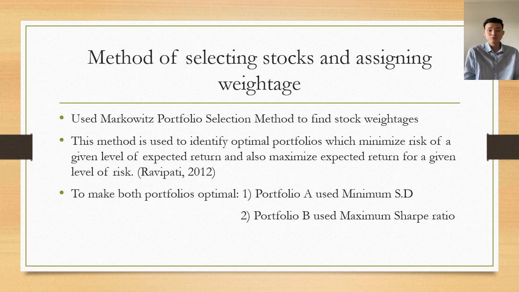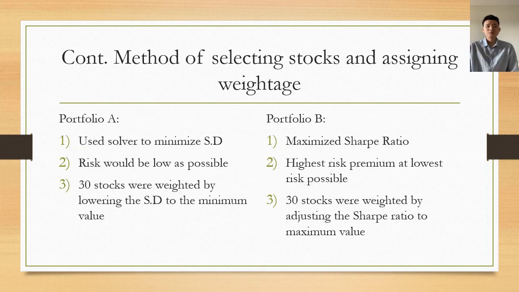To make both of the portfolios optimal, we use minimum standard deviation for Portfolio A, and for Portfolio B, we have used the maximum Sharpe ratio. In continuation, we have used the solver to form Portfolio A by minimizing the standard deviation so that the risk will be as low as possible. By performing a multi-stage filtering, we come up with a total of 30 stocks, which meet the constraints set by our client. The stocks were then weighted by lowering the standard deviation to a minimum value. For Portfolio B, however, we have maximized the Sharpe ratio in order to obtain the highest risk premium at the lowest risk possible.